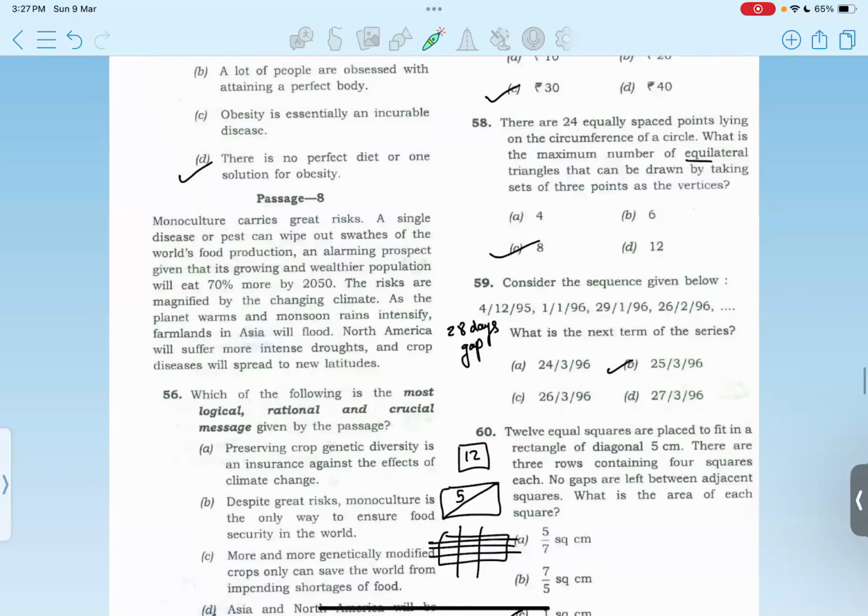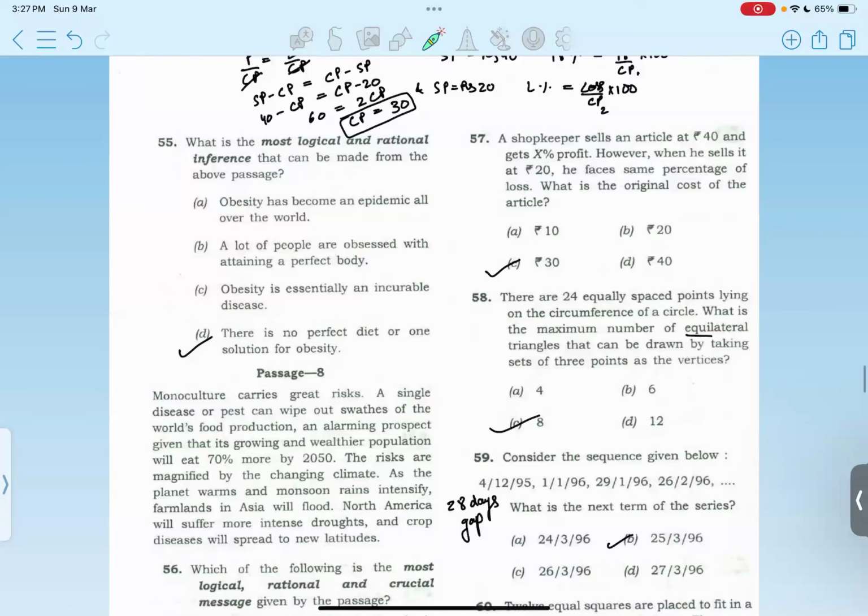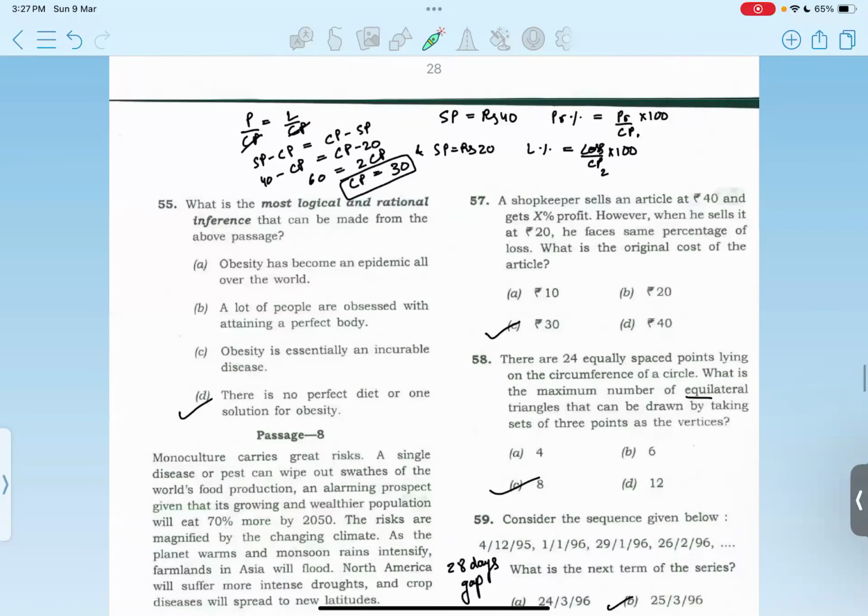Then 57th question: a shopkeeper sells an article at 40 rupees. So we have written that down. Then X percent profit is made if the selling price is rupees 40. And when he is selling the same product at a selling price of rupees 20, he faces the same X percent of loss. Now we have to calculate the original cost of the article.